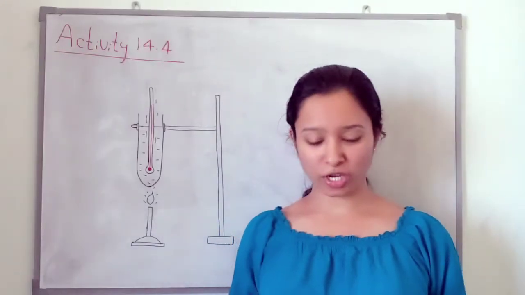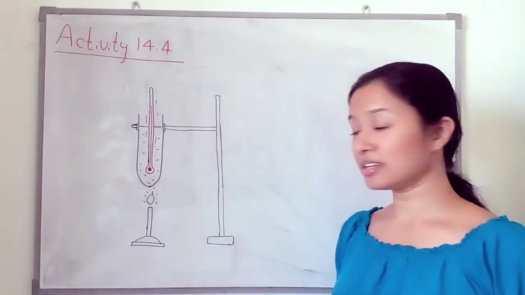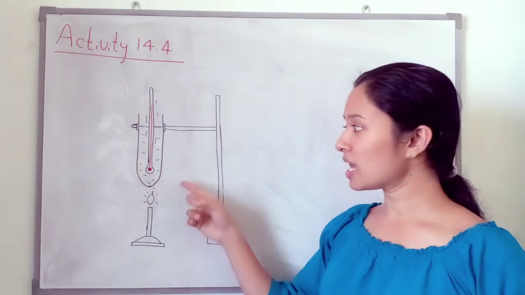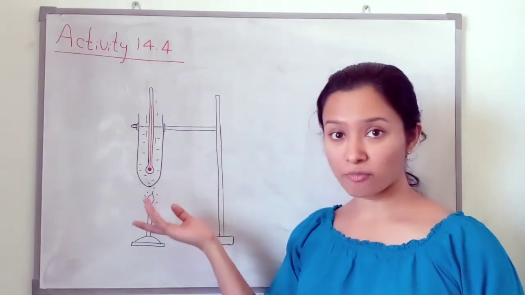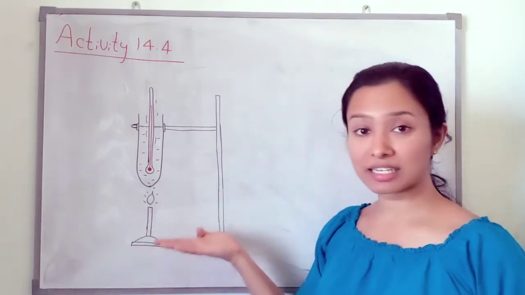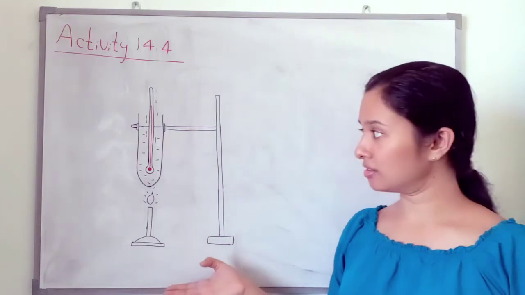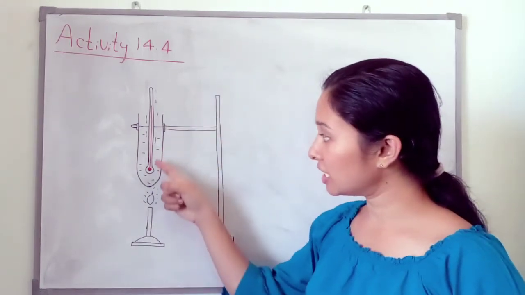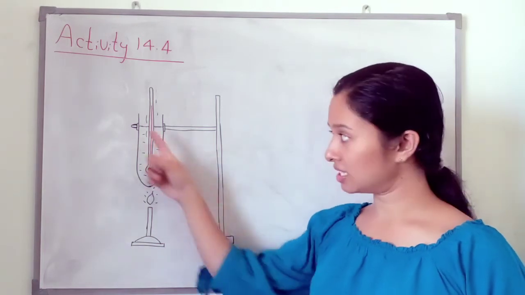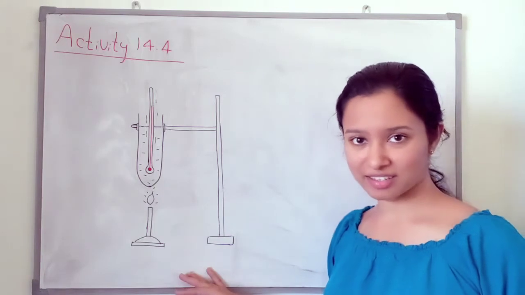Activity 14.4. Turn to page number 45. Here we need a boiling tube. This is a boiling tube. We have to put some water in the boiling tube and heat this water using a burner. And we have to keep a glass thermometer in the water in this boiling tube as shown in the figure.